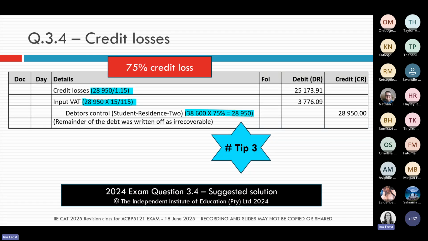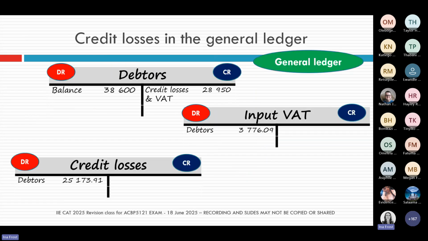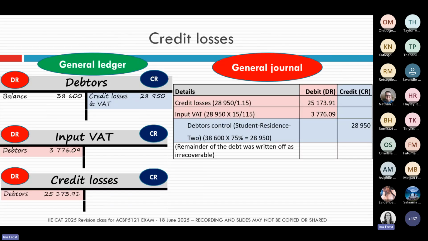Now, if I take this same transaction and do the general ledger accounts, this is what my general ledger accounts would look like. This is what I could have quickly dotted down on my paper, just to help me have a kind of mental picture of what this transaction looks like. And then if I take those general ledger accounts and convert them to a general journal entry, it's actually much easier. You can see I've debited the input VAT and credit losses accounts.